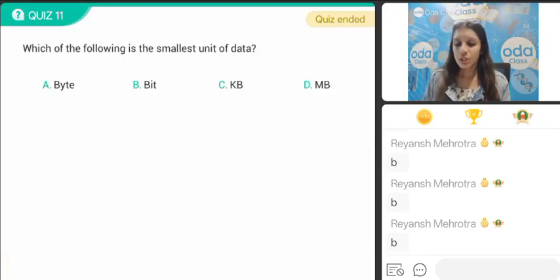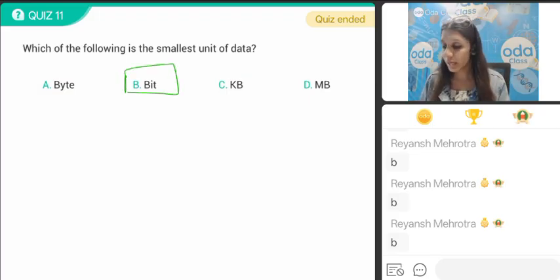Yes, ma'am. Very good. So which of the following is the smallest unit of data, bachcho? It's a bit. B-I-T. Bit. Okay?